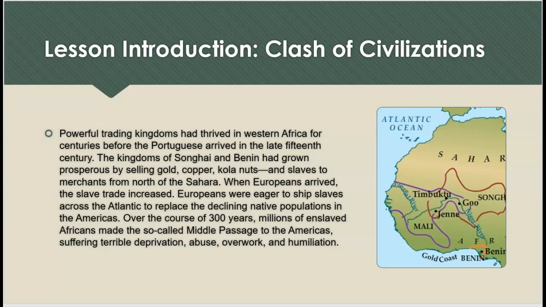Europeans were eager to ship slaves across the Atlantic to replace the declining native populations in the Americas. Over the course of 300 years, millions of enslaved Africans made the so-called Middle Passage to the Americas, suffering terrible deprivation, abuse, overwork, and humiliation.